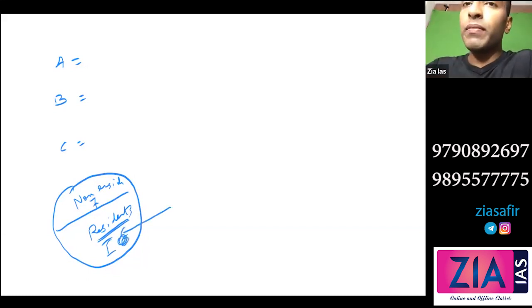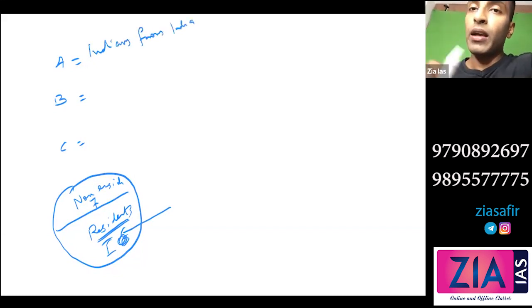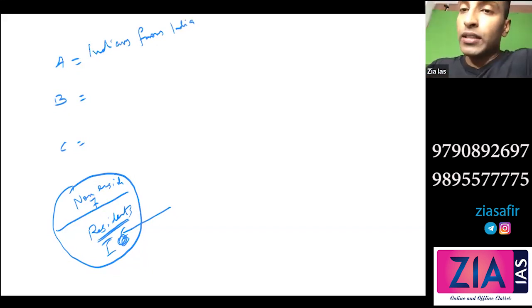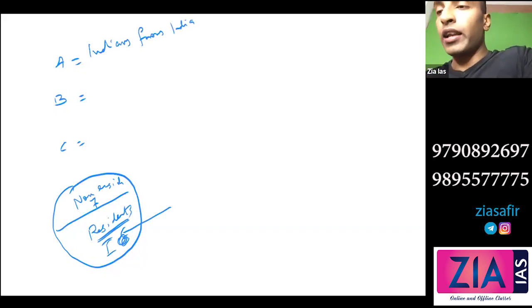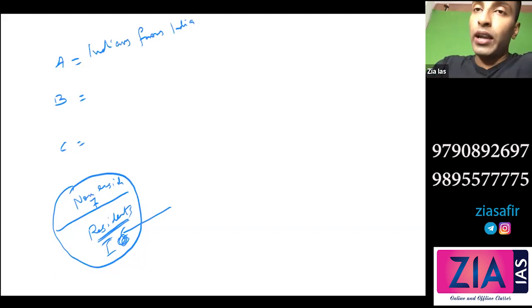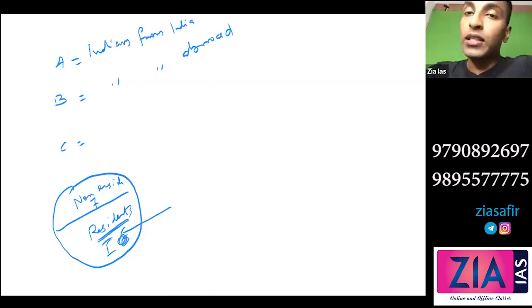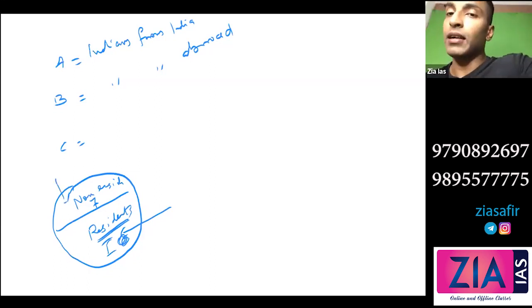So A is the income earned by Indians from India. Now B is the income earned by Indians from abroad. Some Indians who are working abroad, like in US, UK, etc. That is also an income. So that income, Indians from abroad, that is B. Now C is the income earned by foreigners from India. Some foreigners are here.